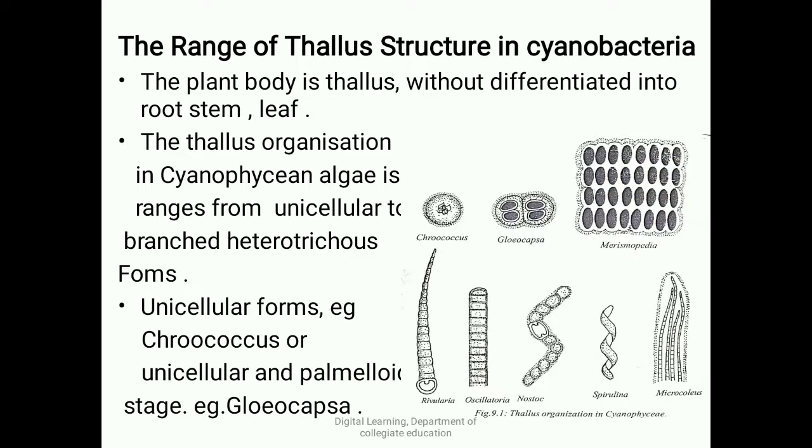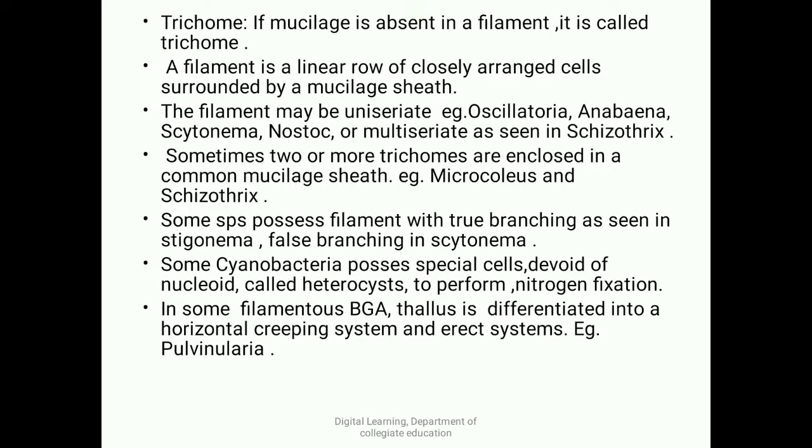And the third one is Oscillatoria. Oscillatoria is also a filamentous form. Nostoc is also a filamentous form. Spirulina is single celled. And Microcoleus, you can see a multiseriate one. So that thallus organization can be seen in Cyanophyceae in the images, and you can make it out clearly. And coming to the filamentous plant body I told you about.